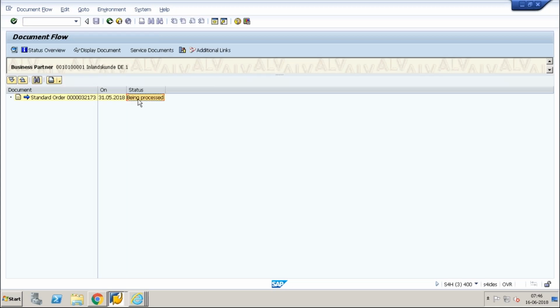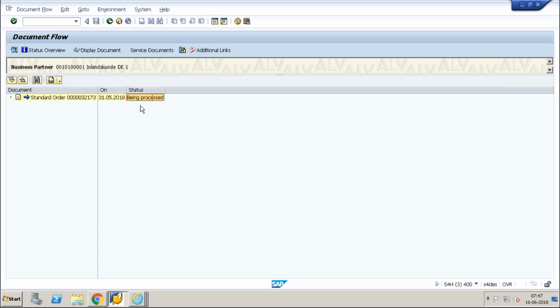Okay, so this is the status, nothing but your system status being processed. Or let's say for example, after this I've created a delivery, or after this I created a billing document. Once the billing document is created, the status will be completed, right? So you normally see whether the status of this header is completed or blocked, or it's a create block or whatever. That is controlled by the system status and it is controlled by the flow. You're not manually doing it, there is no manual intervention in this.